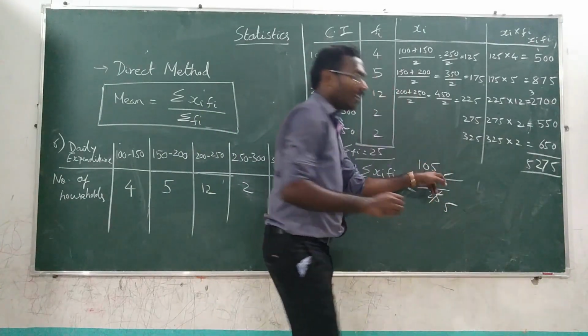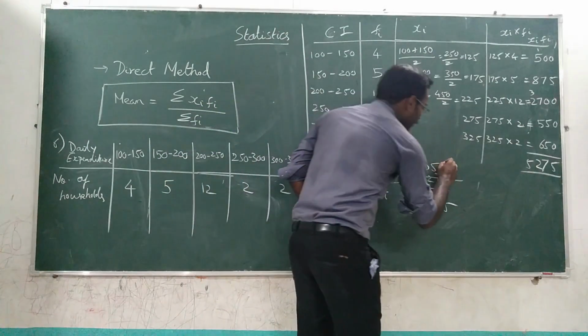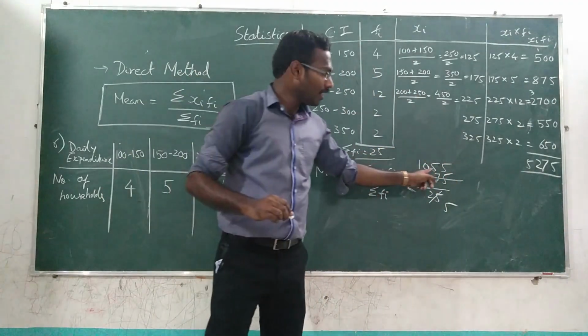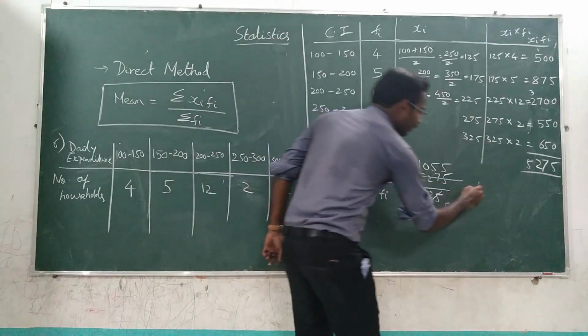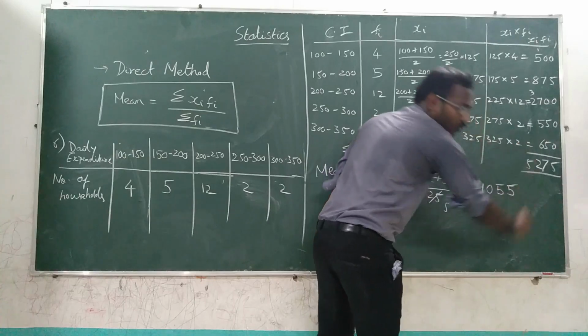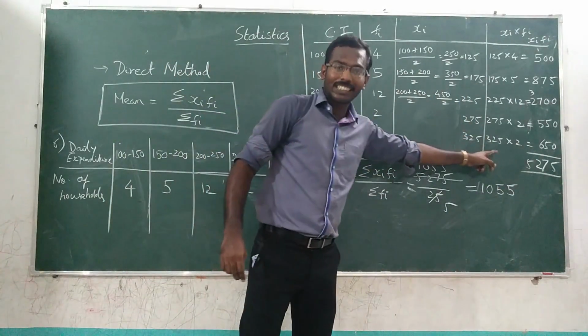So 5. 27 minus 25 is 2. Then 2, 5, that is 5. So the answer is 1050. Is it easy? Yeah, it's of course easy.